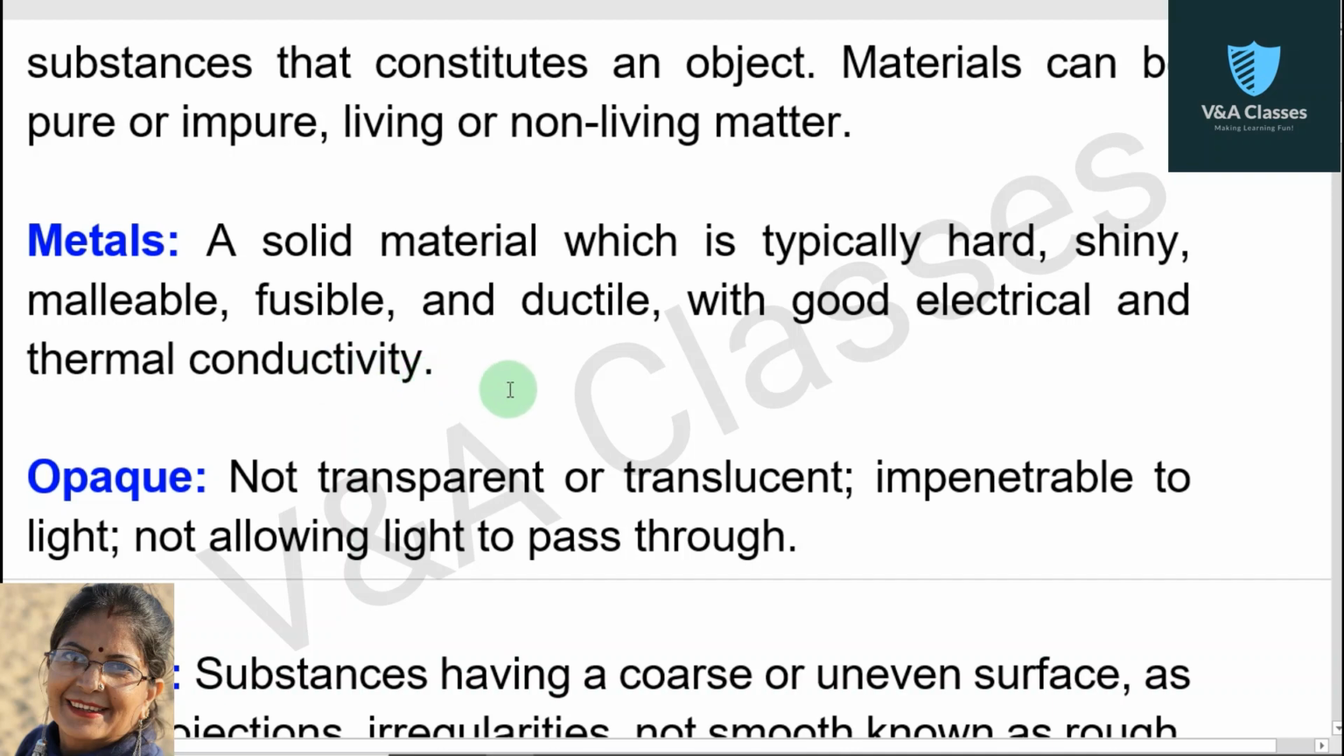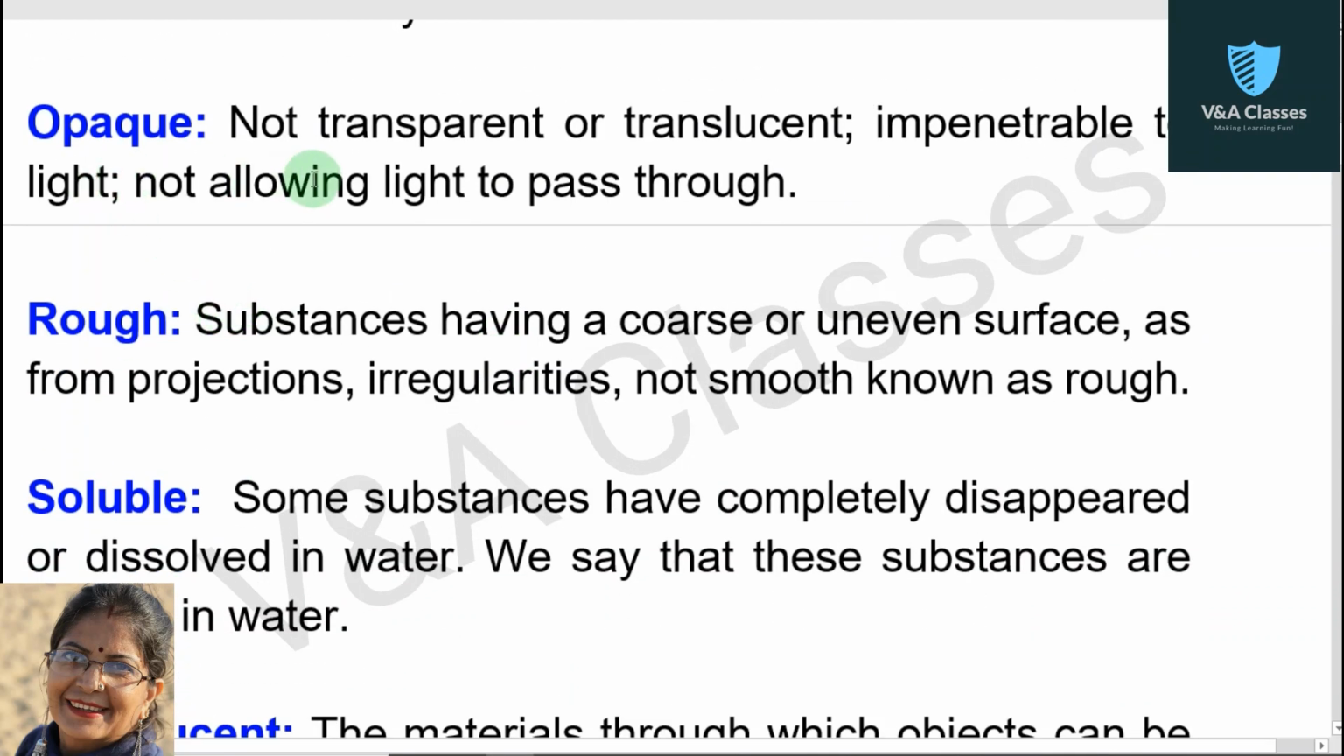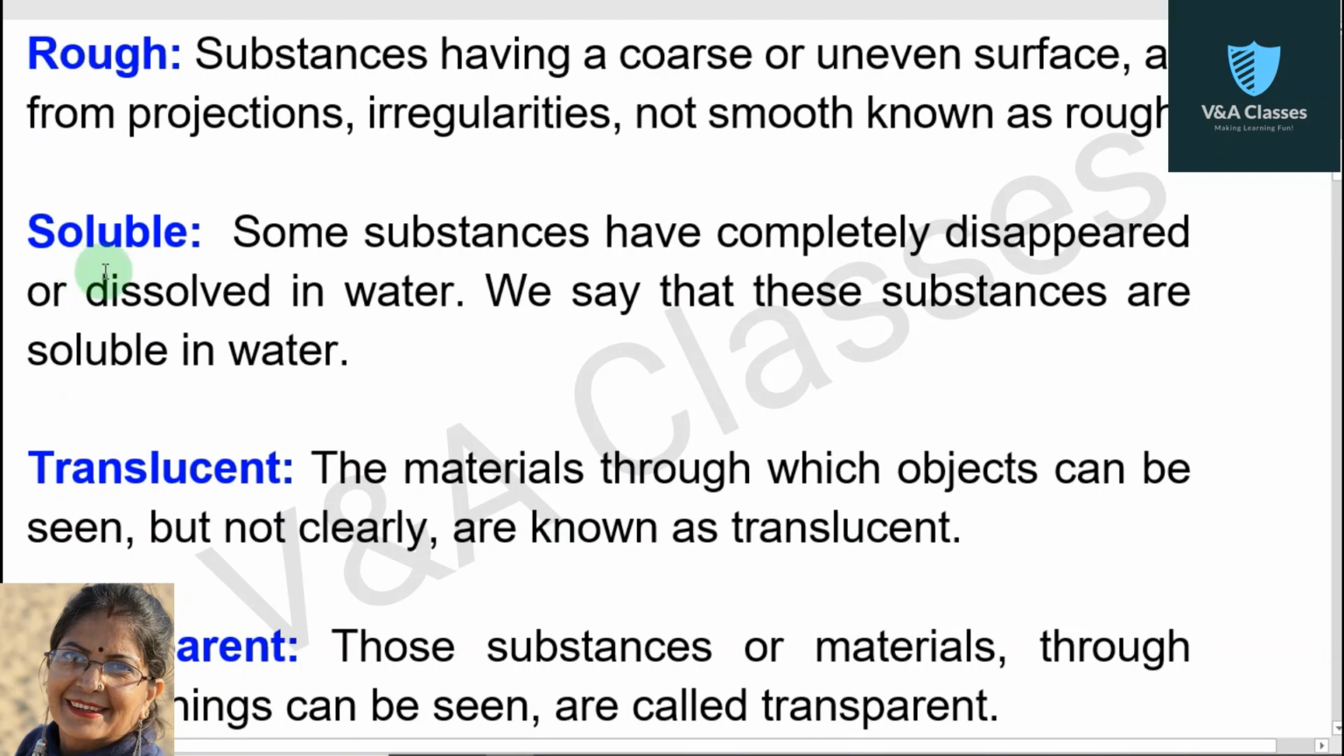thermal conductivity. Next keyword is opaque, not transparent or translucent, impenetrable to light, not allowing light to pass through. Next keyword is rough, substances having a coarse or uneven surface, as from projections, irregularities, not smooth, known as rough. Next keyword is soluble. Some substances have completely disappeared or dissolved in water. We say that these substances are soluble in water.